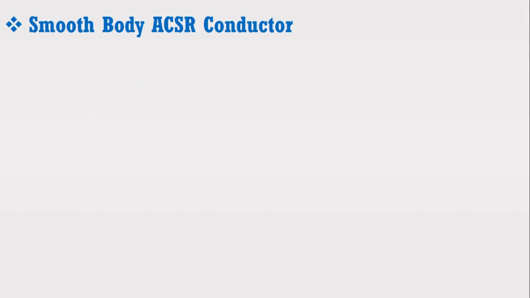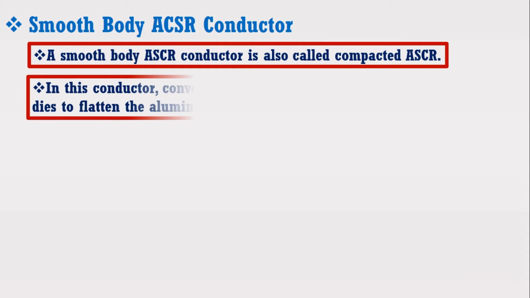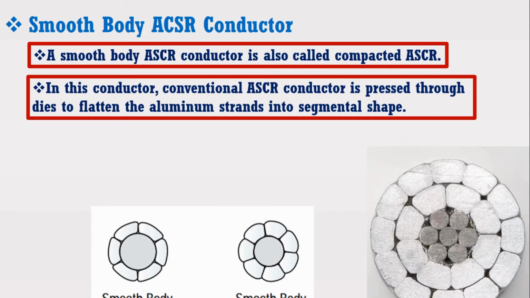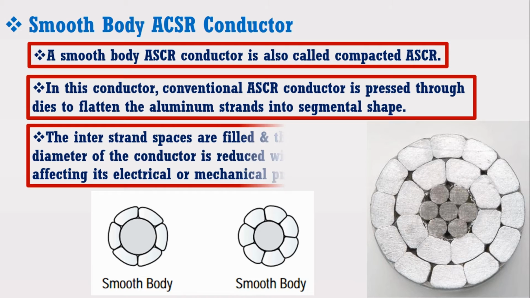Now I am going to discuss the smooth body ACSR conductor. A smooth body ACSR conductor is also known as compacted ACSR. In this conductor, the conventional ACSR conductor is pressed through dies to flatten the aluminum strands into segmental shape as shown in the figures. The inter-strand spaces are filled and the diameter of the conductor is reduced without affecting its electrical or mechanical properties. Now I am going to discuss the expanded ACSR conductor.